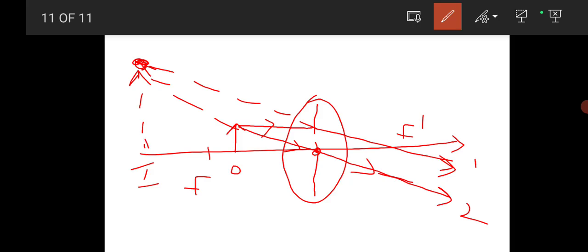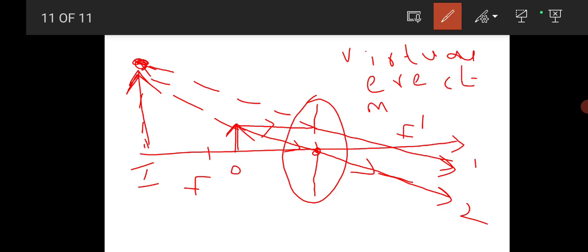So these two rays meet on the back side of the lens, on the side where the object is placed. Such images we call virtual images. So what did we get? We got a virtual image, erect, as the object is erect, and the size of the image is greater than the object, so magnified. So we got a virtual, erect, magnified image.